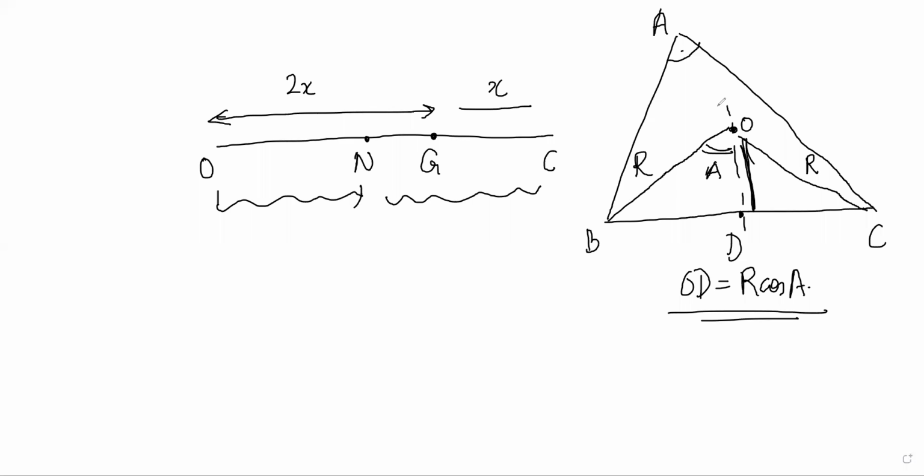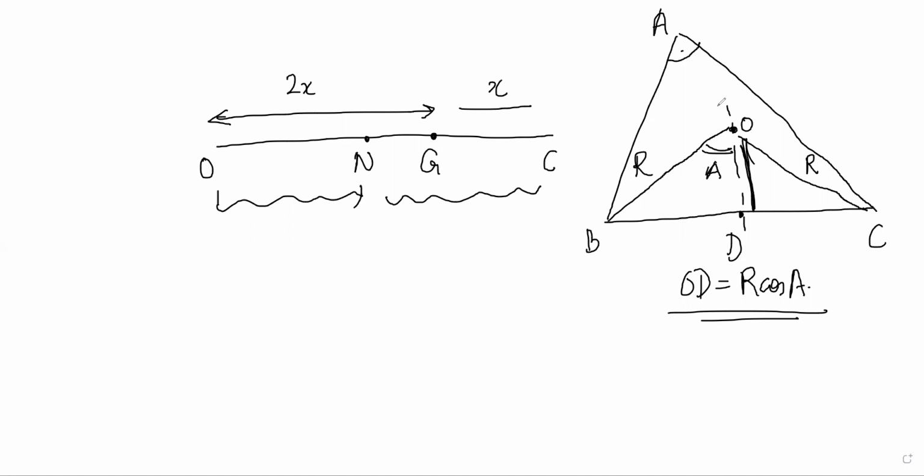So G is a point on the median which divides it in the ratio 2:1. So G must be the centroid, right? And also now you got that orthocenter to centroid is double of centroid to circumcenter, right? Which confirms what we have so far discussed.